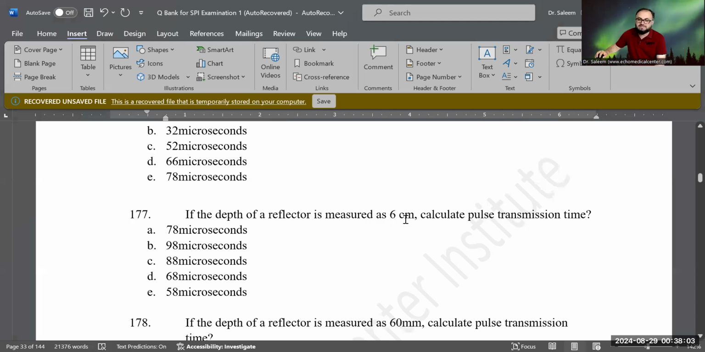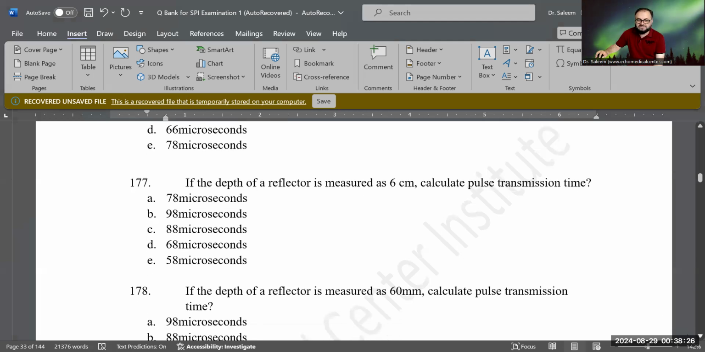So 6 centimeters depth. If you do 6 times 13, how much will that be? Exactly. I think that would be 78 microseconds. If you have doubt, calculate it. So 6 times 13, I believe that will be 78. That is the correct answer. Now, let's do the next question.